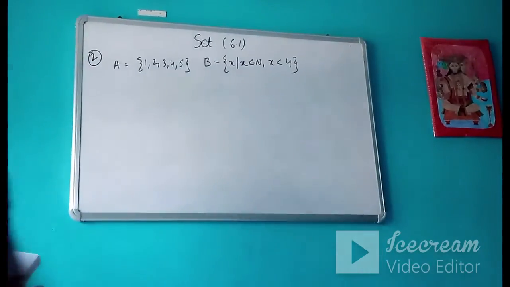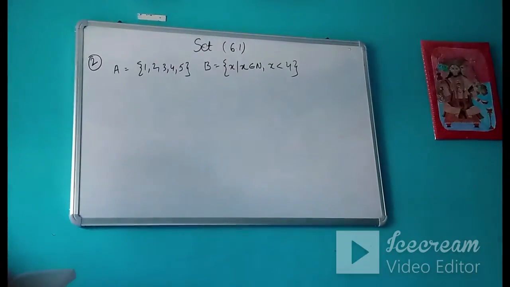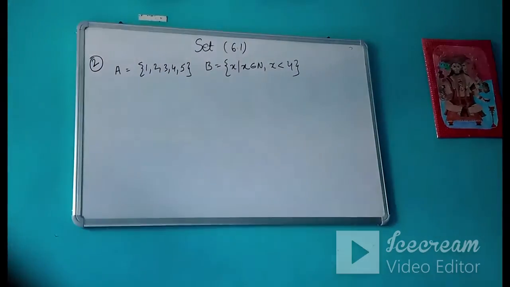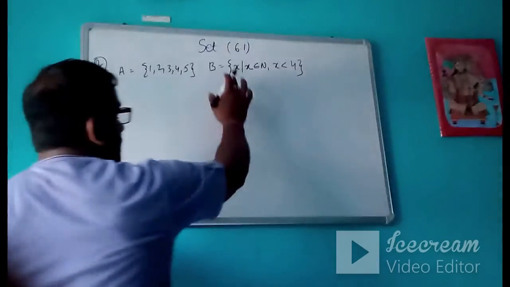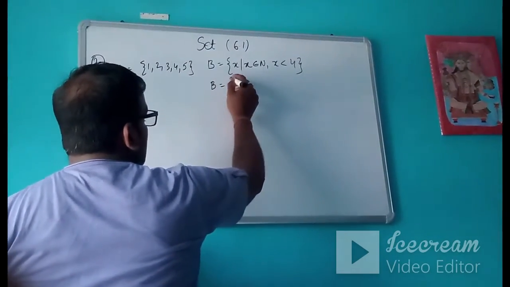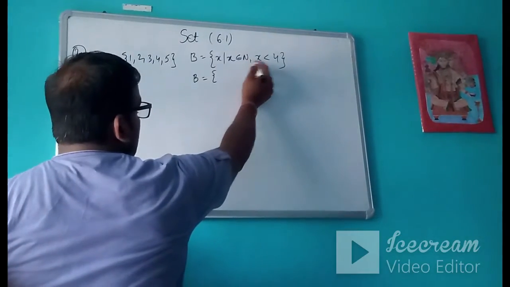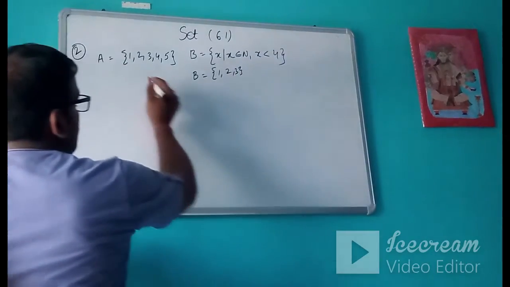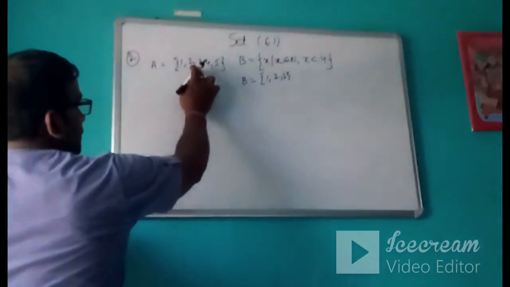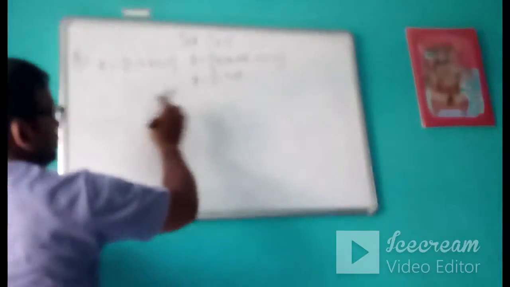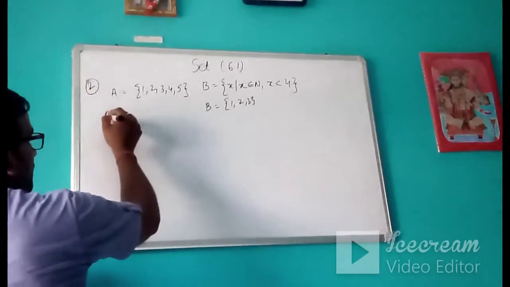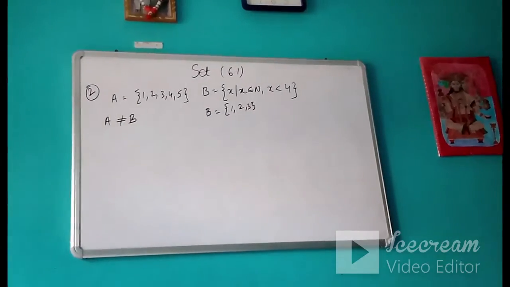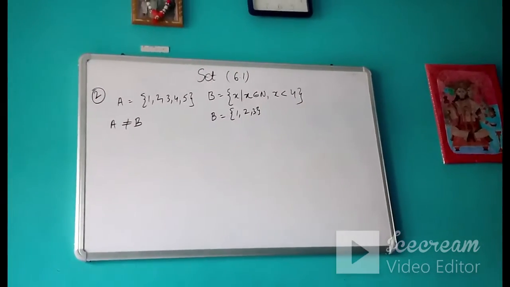Okay, suppose in this question we have to see whether the sets are equal or not. Equal sets means the sets contain the same elements. First we will convert this set builder form into roster form: all the natural numbers less than 4, that is 1, 2, 3. If you see carefully, B contains only 1, 2, 3. So that means A is not equal to B because they do not contain the same elements.